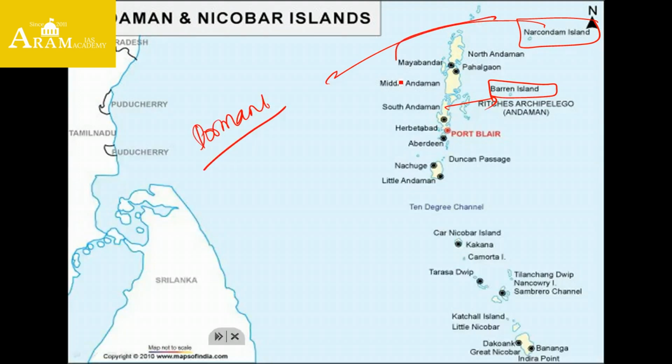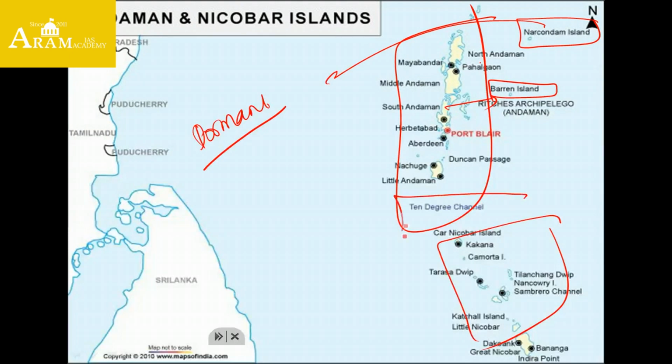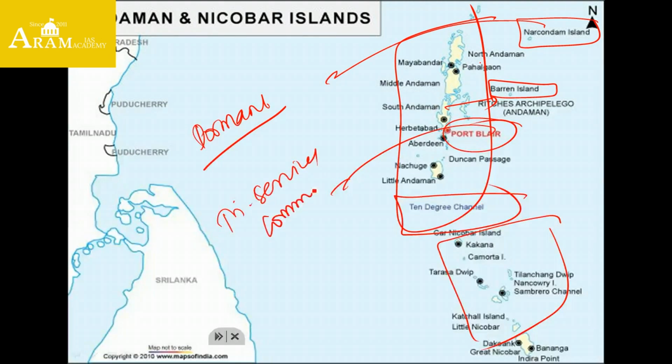Other things we have to see in this map are the 2 groups of islands. One is Andaman and another is Nicobar, which are divided by the Ten Degree Channel. The capital city of the Andaman and Nicobar group of archipelago is Port Blair, which is the only place to have a Tri-Services Command. Tri-Services Command means Indian Army, Indian Navy and Indian Air Force. These are the three services, and the Tri-Service Command is located in Port Blair.